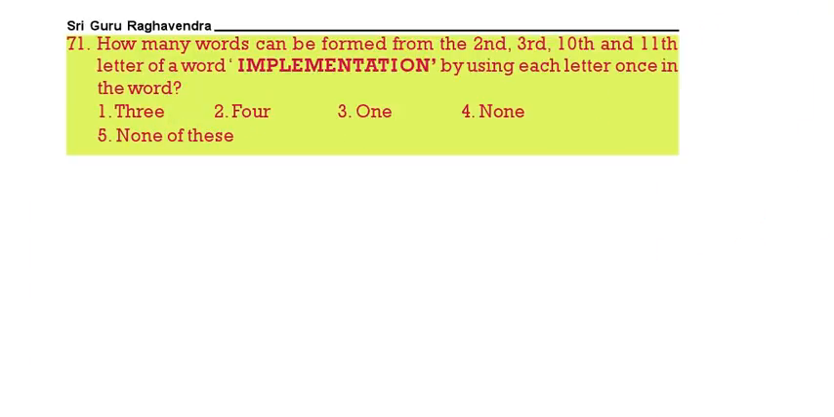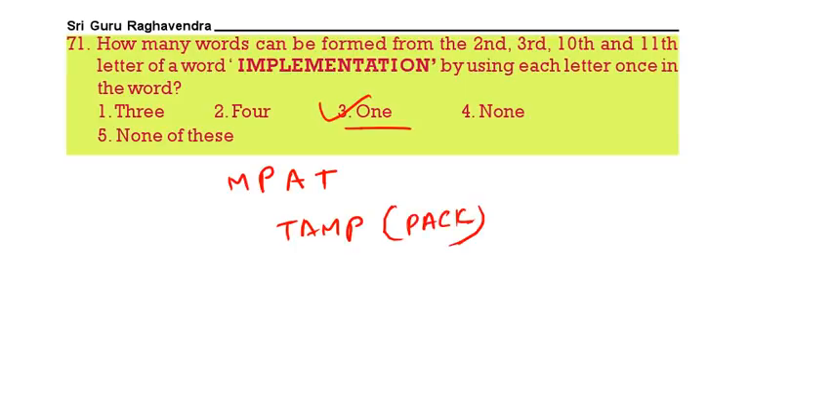See the next one, 71. How many words can be formed from the second, third, 10th, 11th of the word implementation? Second M, then third will be P, then 10th A, then 11th T. We will get TAMP. The meaning of TAMP is pack. Only one meaningful word we will get.